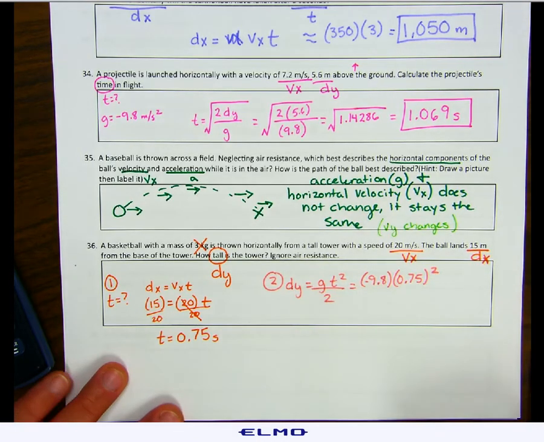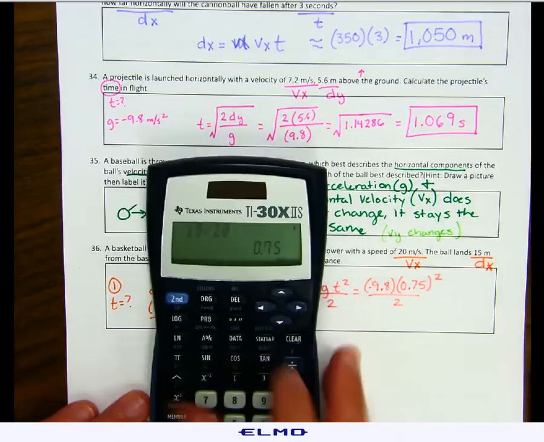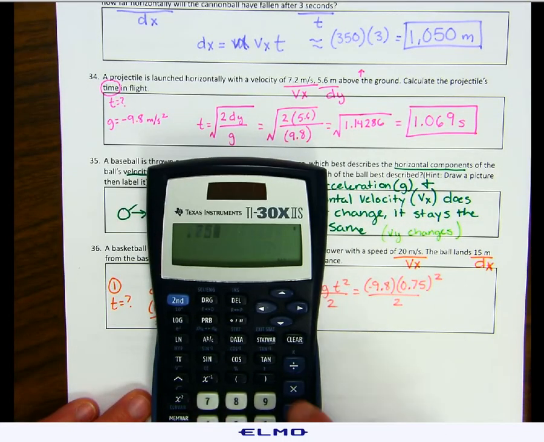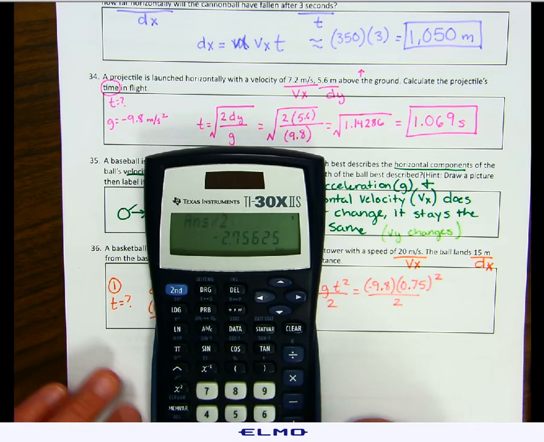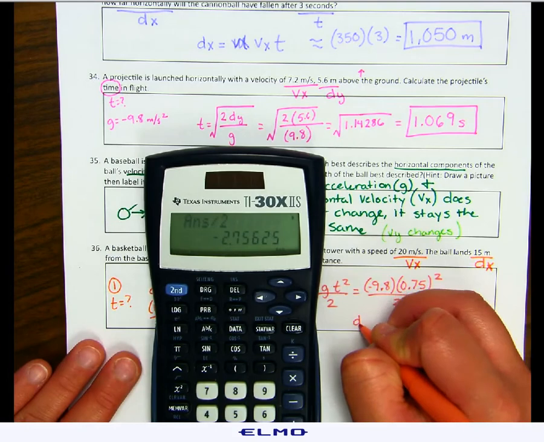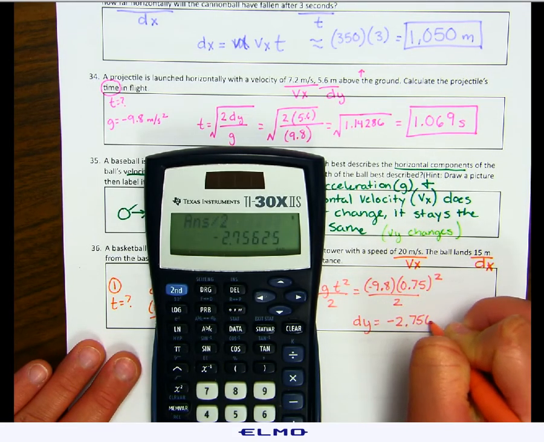We're only squaring that time. And then we'll divide by 2. So 0.75 squared, multiply that by negative 9.8, divide by 2. Our dy would be negative 2.75625.